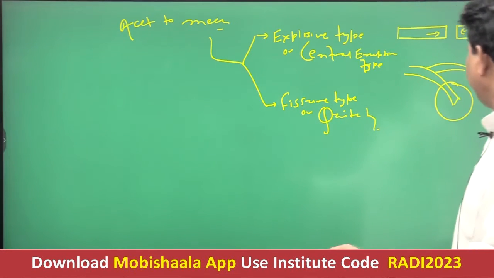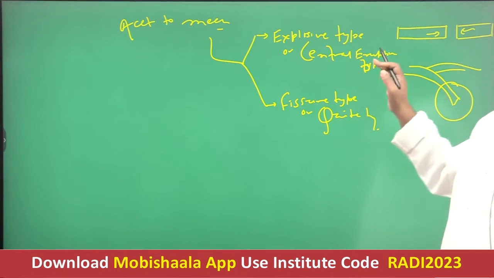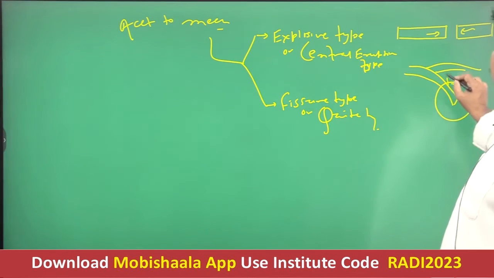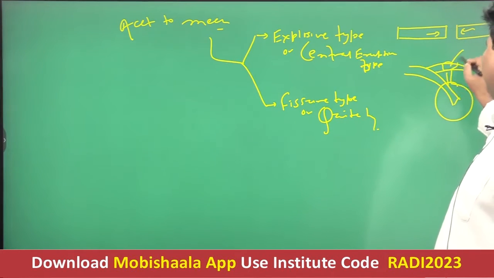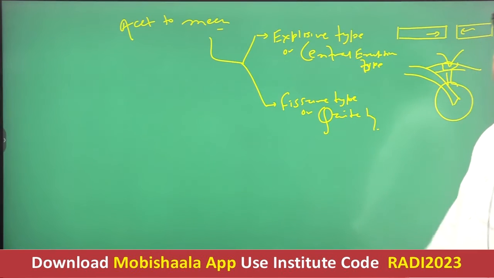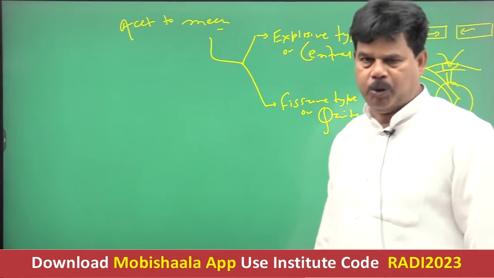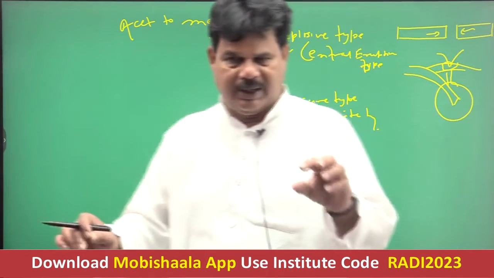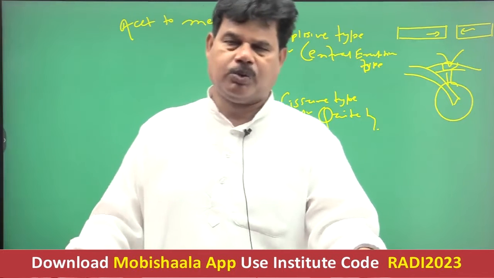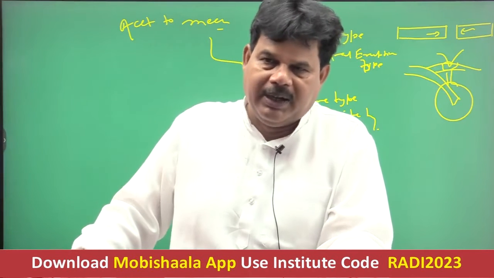But there is no path for the magma to come outside. That's why it will cause explosion of this part and will come outside. That's why it is referred to as explosive type, and also the fissure is highly centralized, that's why it is also referred to as central eruption type.